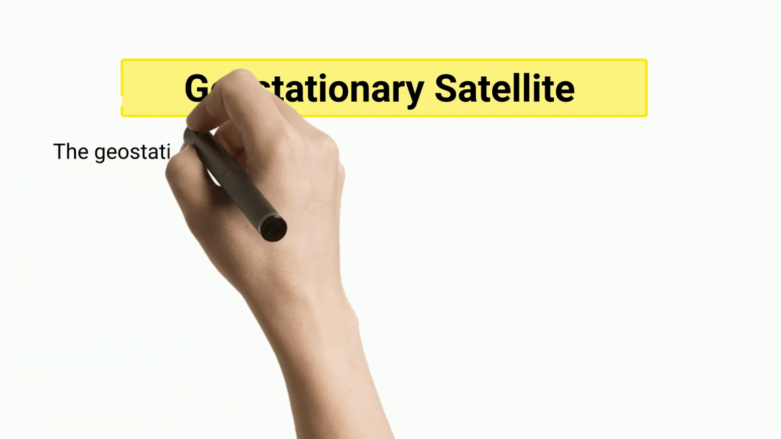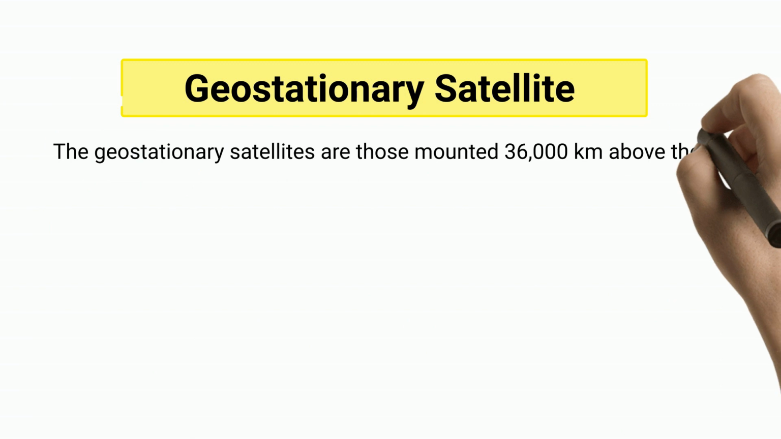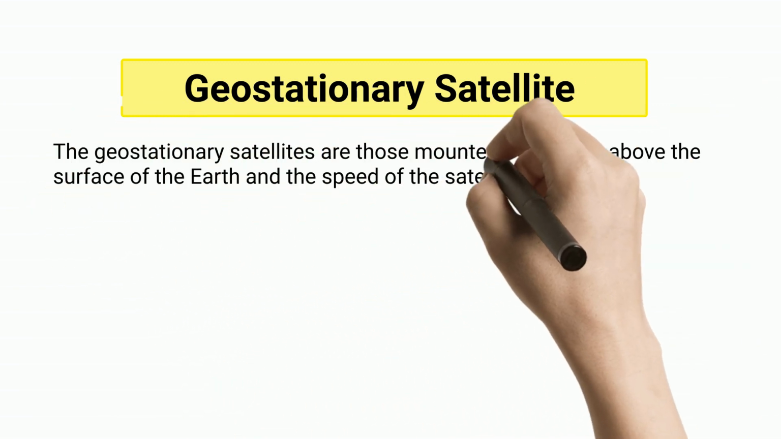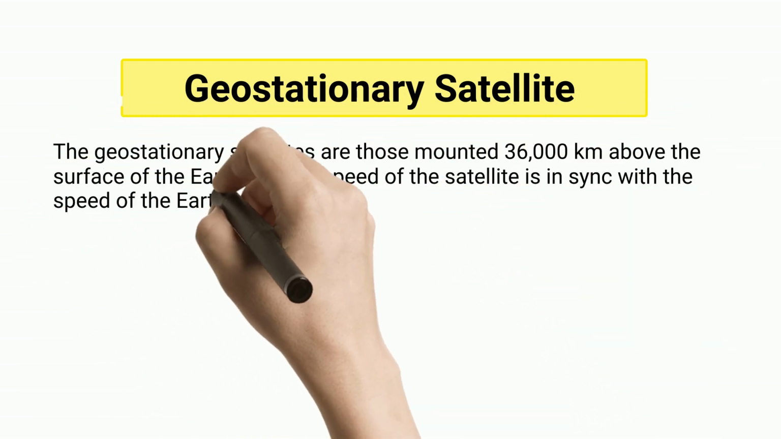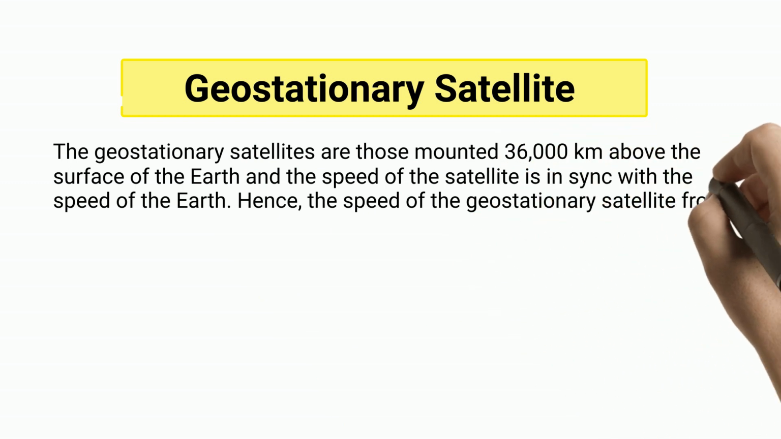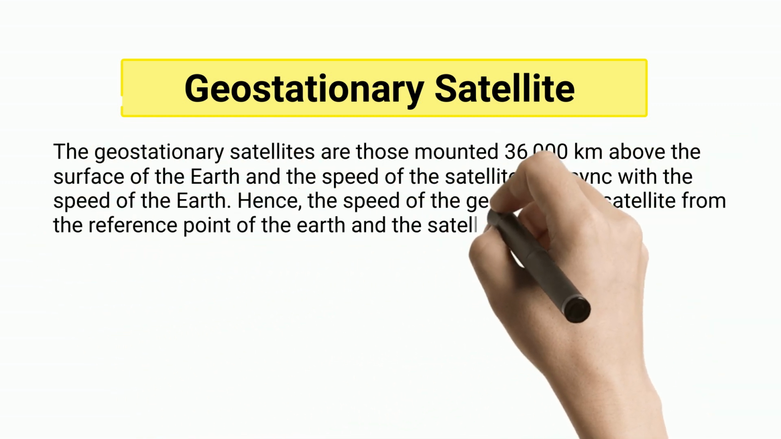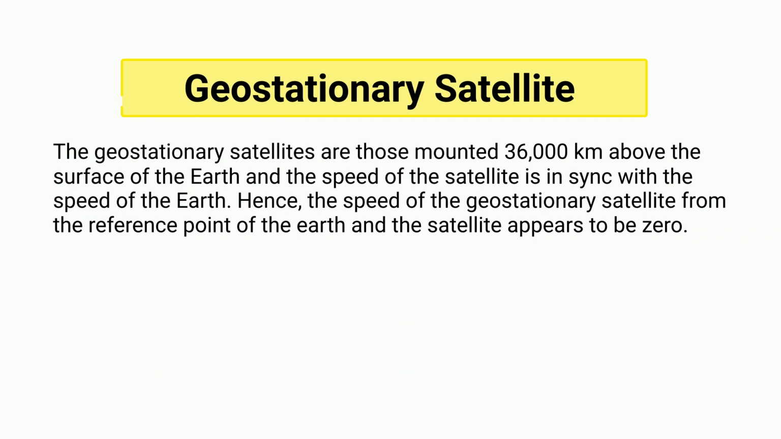Geostationary satellite. The geostationary satellites are those mounted 36,000 kilometers above the surface of the Earth, and the speed of the satellite is in sync with the speed of the Earth. Hence, the speed of the geostationary satellite from the reference point of the Earth, and the satellite appears to be 0.